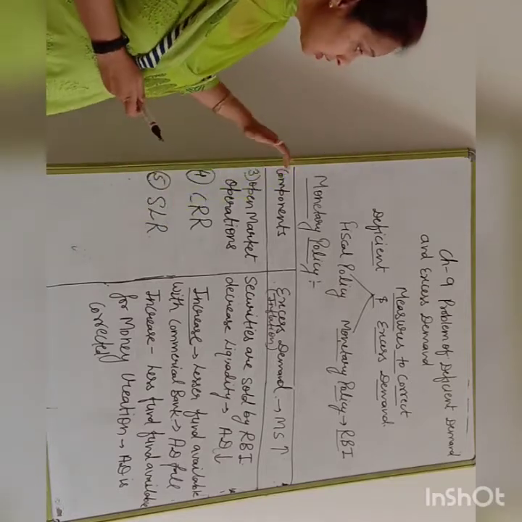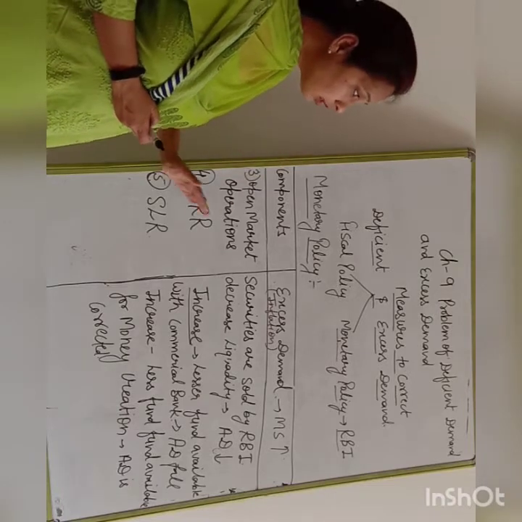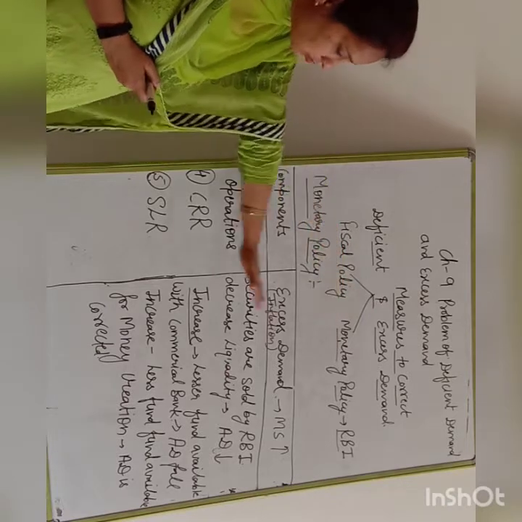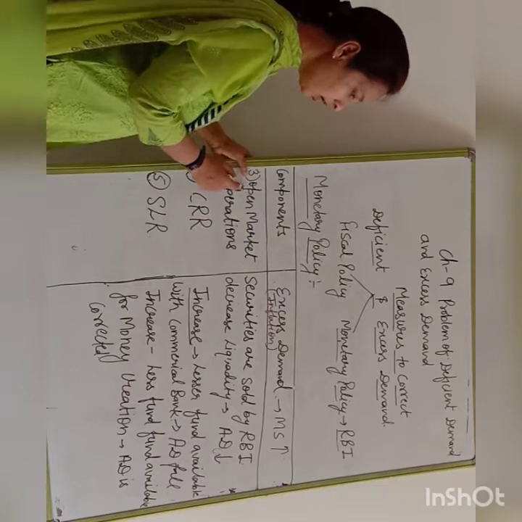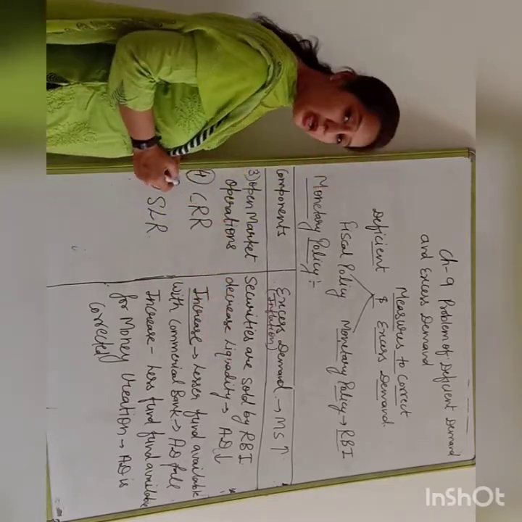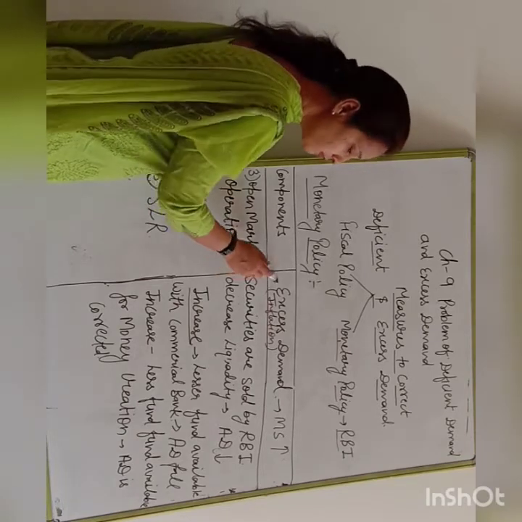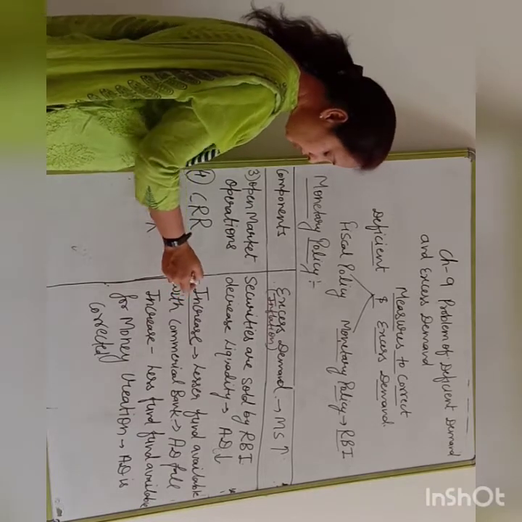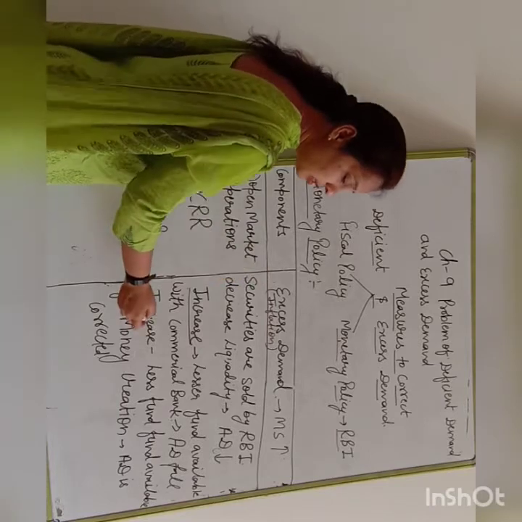Those were the measures taken by the RBI to correct excess demand and deficit demand. Vice versa, at the time of deficit demand, RBI is definitely going to purchase securities from the market. If you talk about CRR, when there is deficit demand, they are going to decrease the CRR rate, and SLR will also decrease.